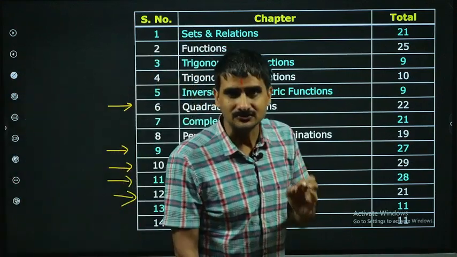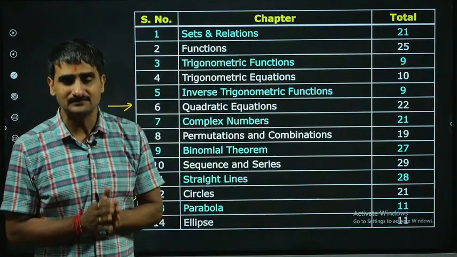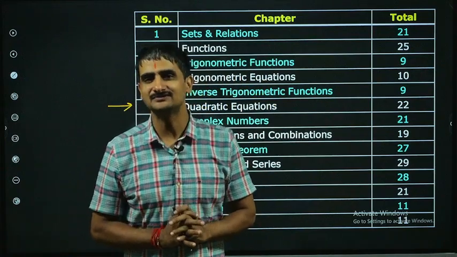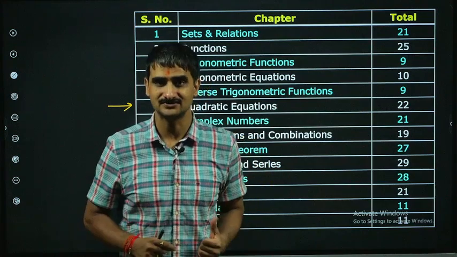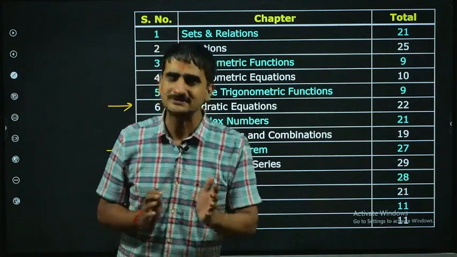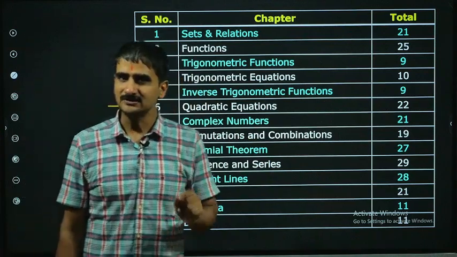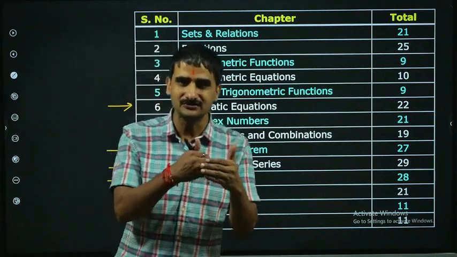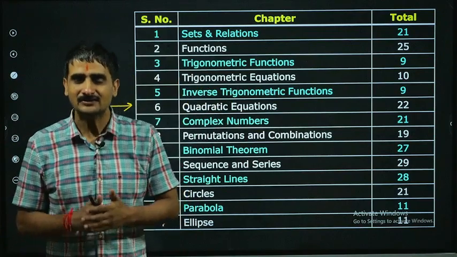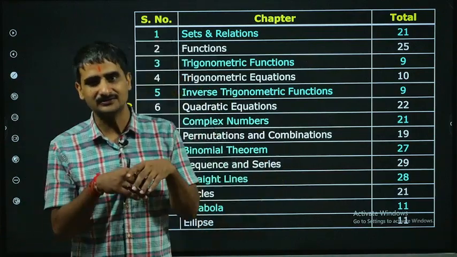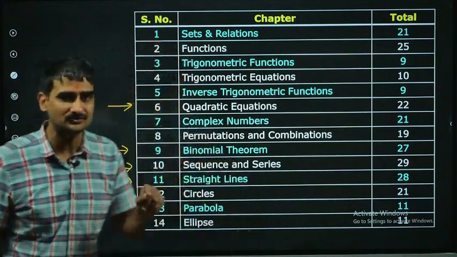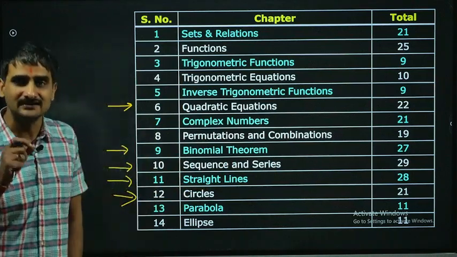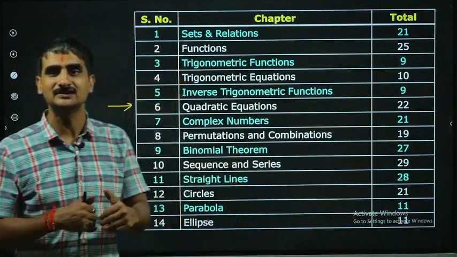So now, bacho, if you prepare these chapters very properly, be assured that you will get at least 16-17 questions from these 12 chapters. The logic behind these chapters is, first, they are high weighted chapters. Second, they are scoring chapters. You will need to spend less time to excel and gain confidence in these chapters. Normally the questions they ask under these chapters which I marked here are comparatively easier than the questions they ask maybe in definite integration or application of derivatives.